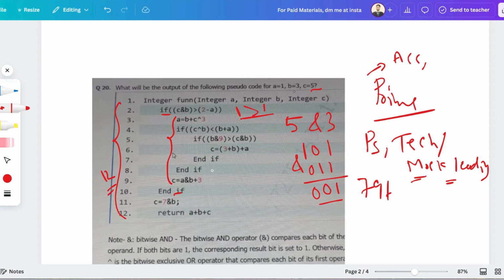So that's why I was telling that when the number of lines is greater, the question will be easier. So as you can see, we have skipped all of these lines, and we just have to perform this: a plus b plus c, nothing else.